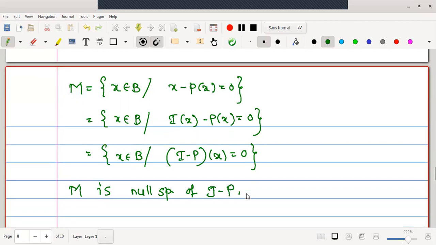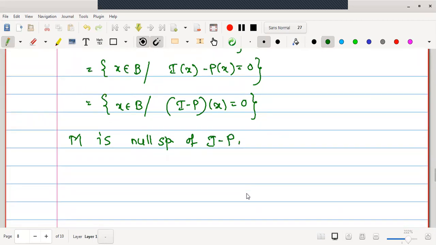Now it remains to check only whether I minus P is continuous or not. If I minus P is continuous, by the previous part of the proof, one can say that this null space is also closed. Now let us check. We know that the identity mapping is always continuous. The mapping P is given to be continuous. Therefore, if both the mappings are continuous, one can say that I minus P is continuous.